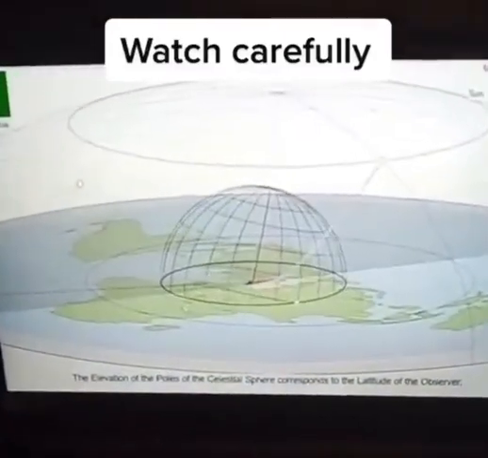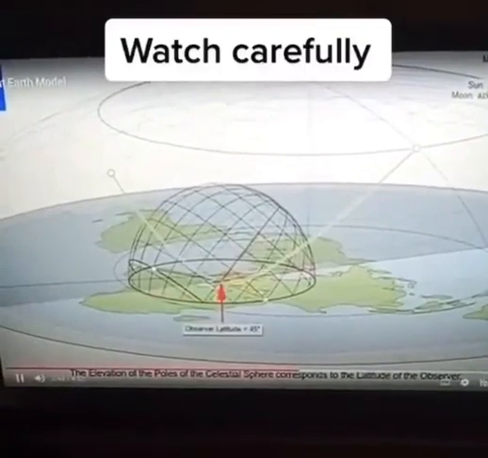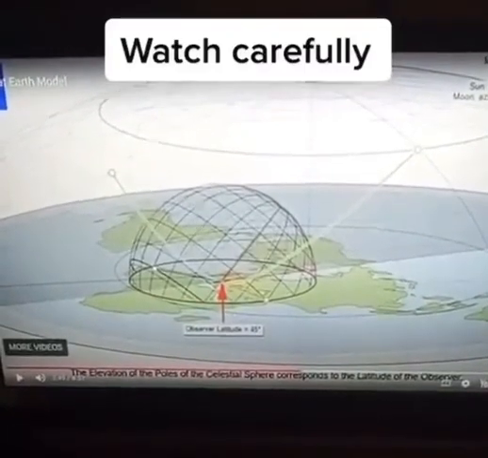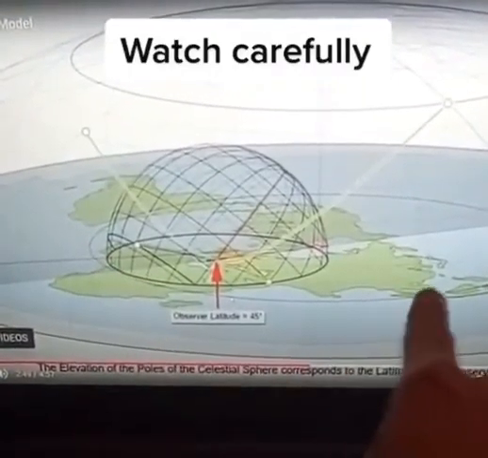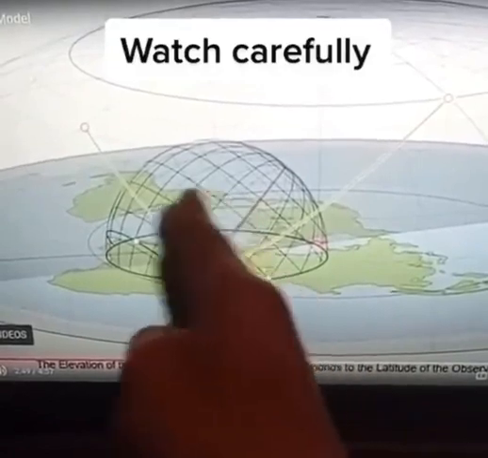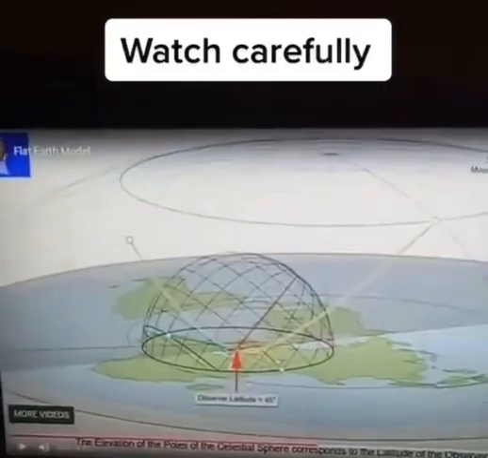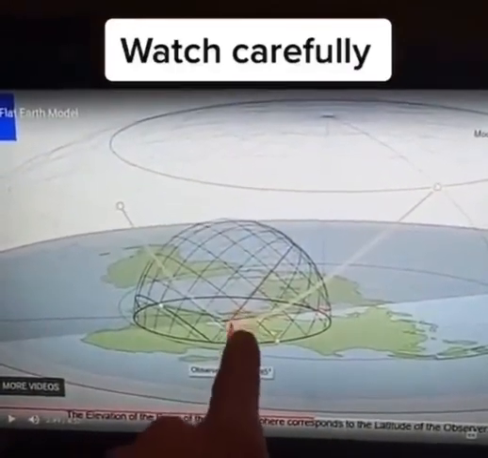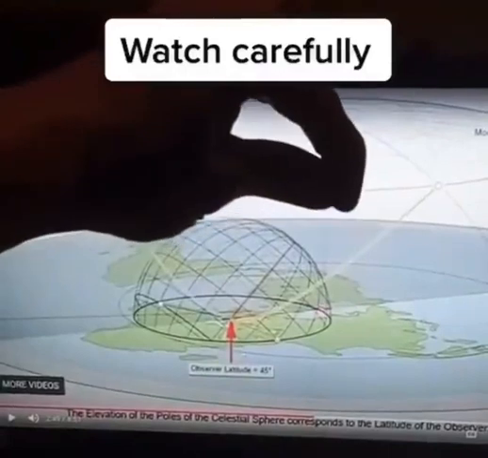If you go to the North Pole, the North Star would be directly above your head at your zenith. So if this is the latitude of 45 degrees, because if the equator is here, this black line, that's 0 degrees. That's 45, which is right in the middle of 0 and 90 degrees. Okay? So at the 45 degree parallel, the North Star is visible 45 degrees. The North Star would be here.